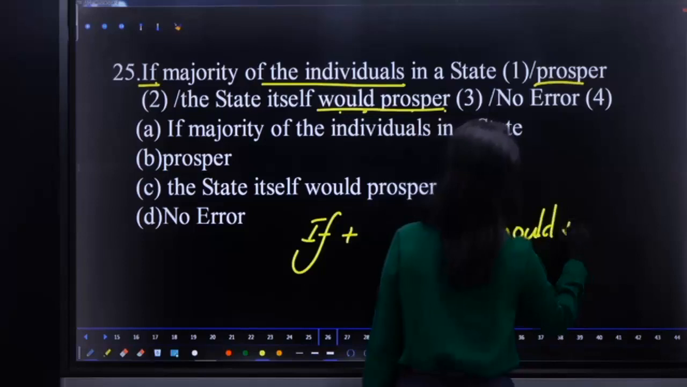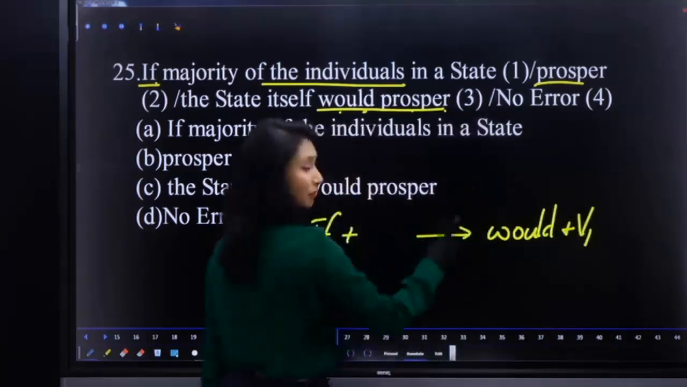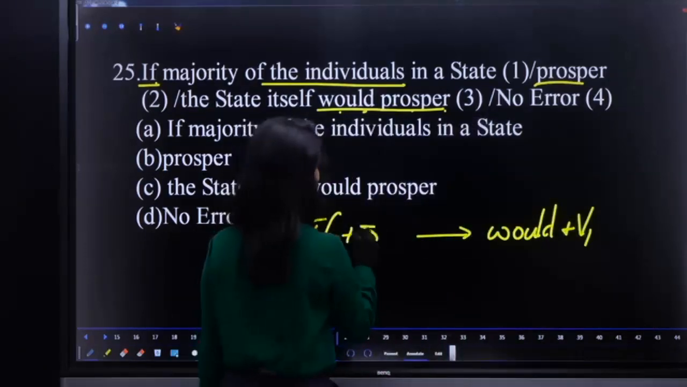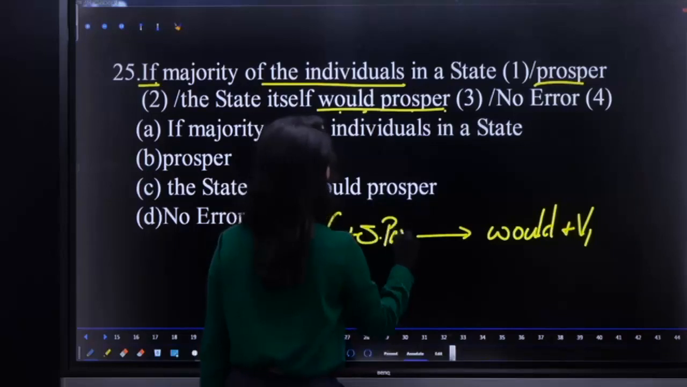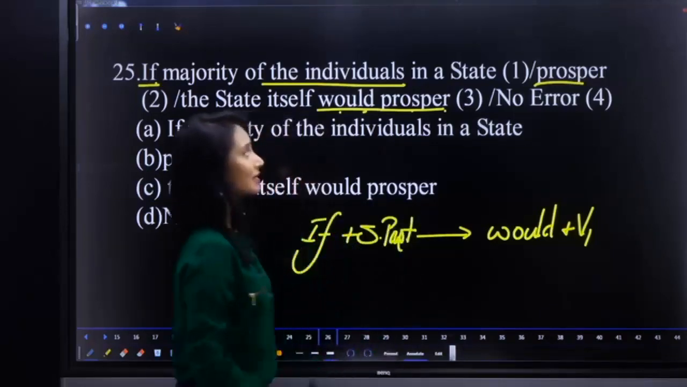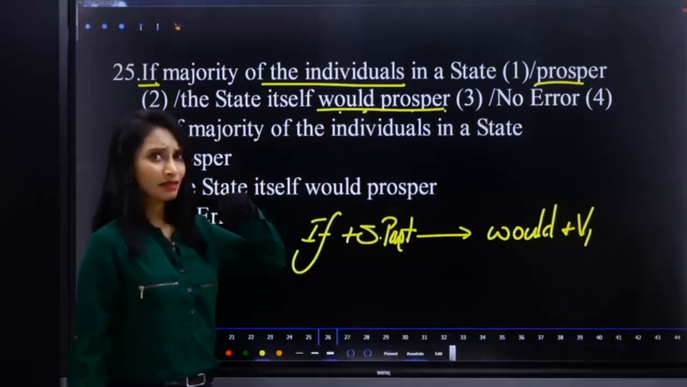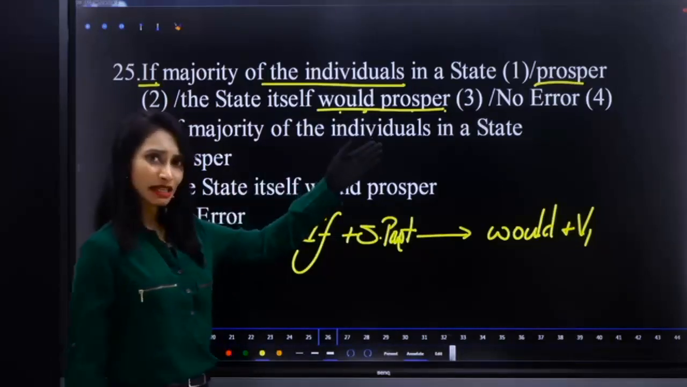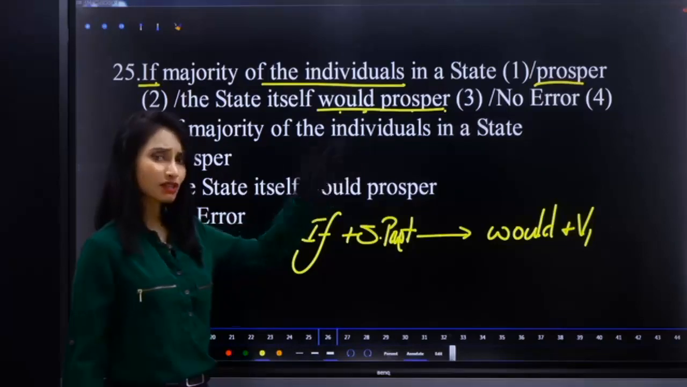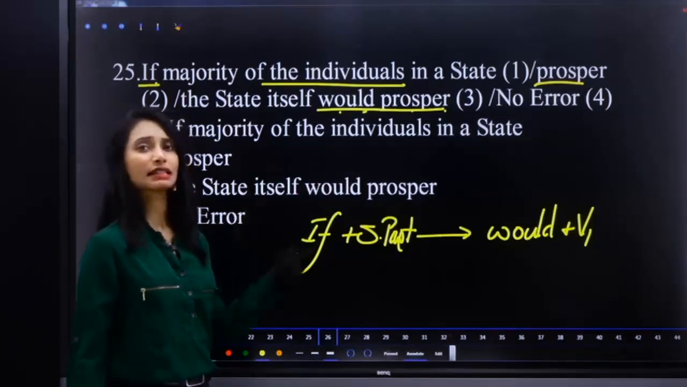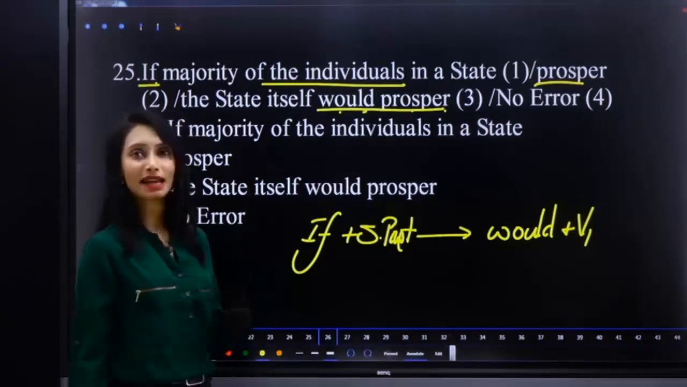When it is followed by would plus V1, what should be the structure here? It should be in simple past, right? Here prosper is there. Prosper is not only a noun, it can act as an adjective, and sometimes it acts as a verb. Now what is missing there?